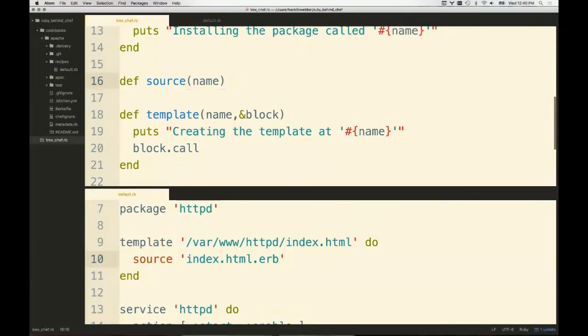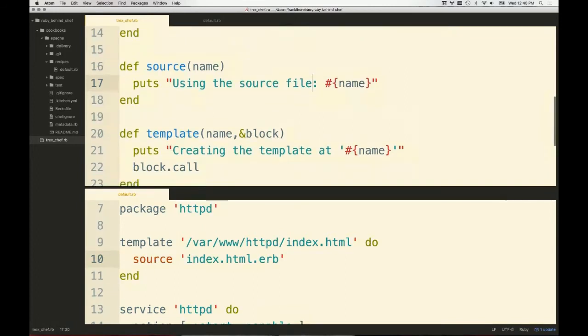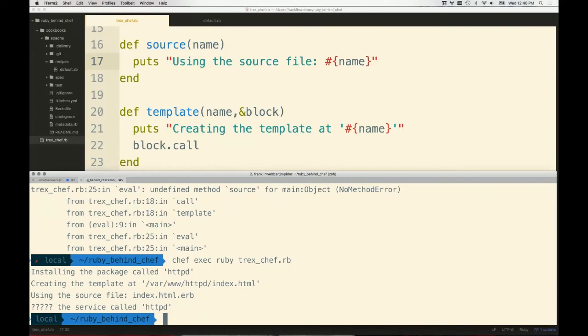But here the source method would take a name. It might even take additional parameters. We would just say using the source from here, and we just say name. Source, we'll just say using the source file, like that. And we specify that name here. So let's execute this again. And you'll see now I have a source method.